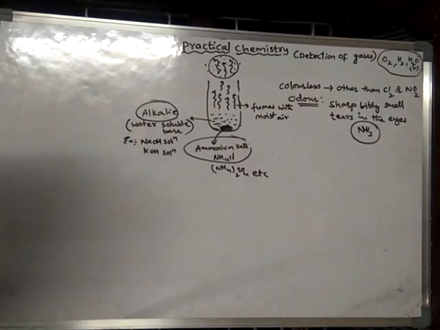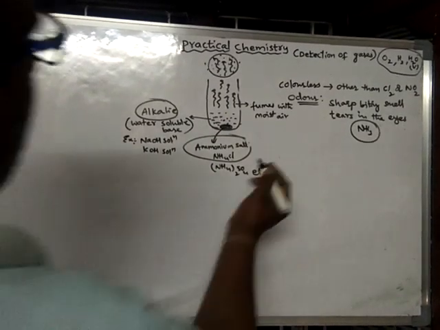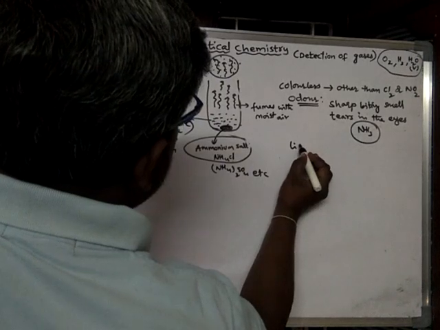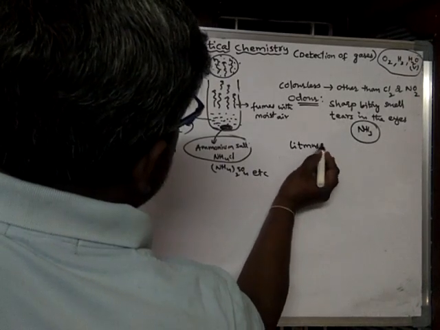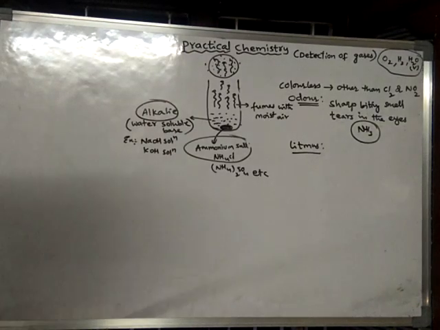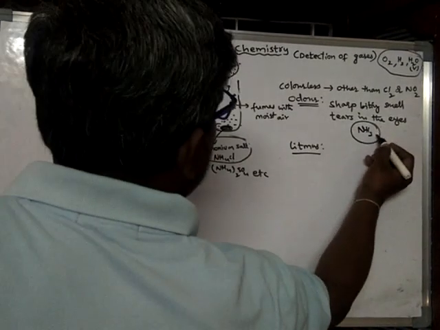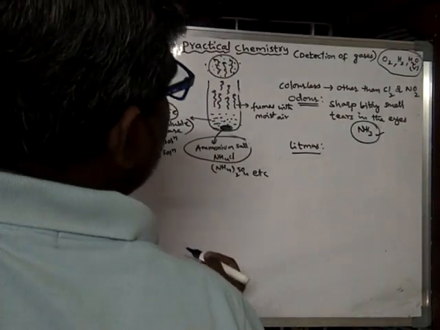But in order to make a confirmation, we will proceed with further steps like the litmus test. What is the litmus test? In the litmus test we use either blue litmus paper or red litmus paper. Already we have seen that ammonia is basic in nature.